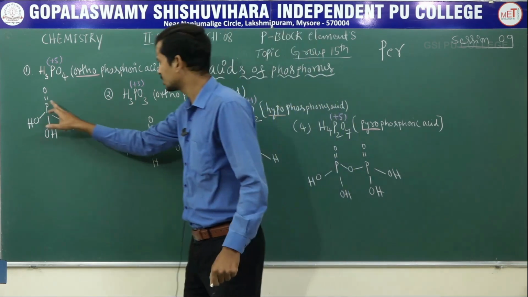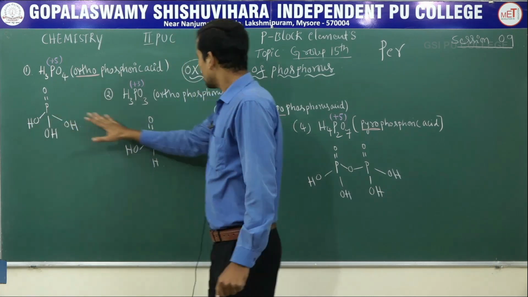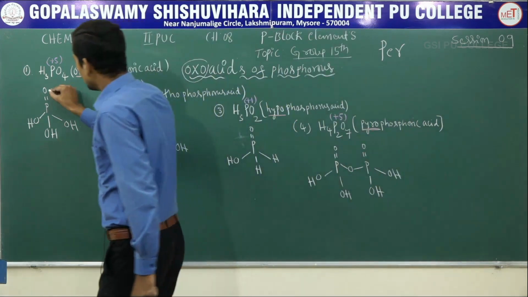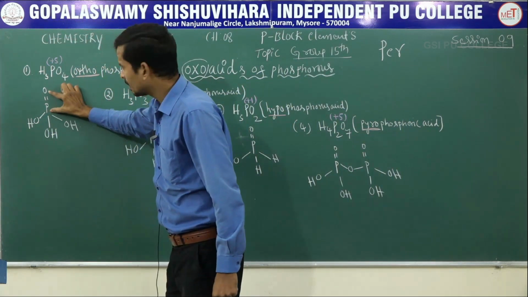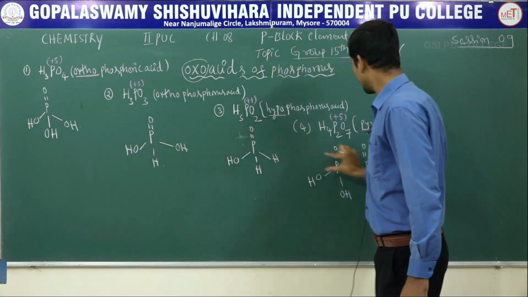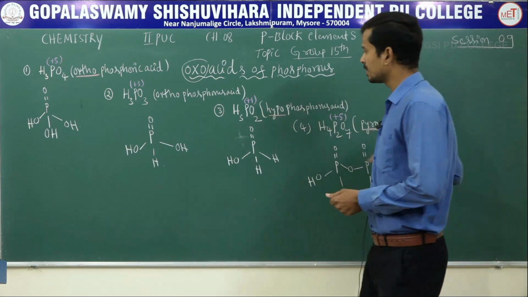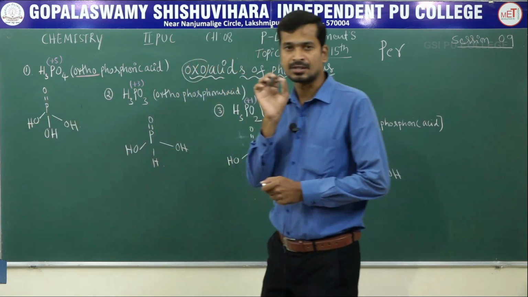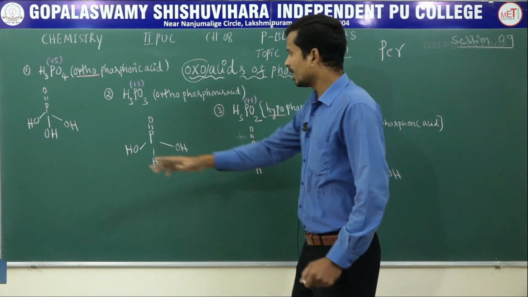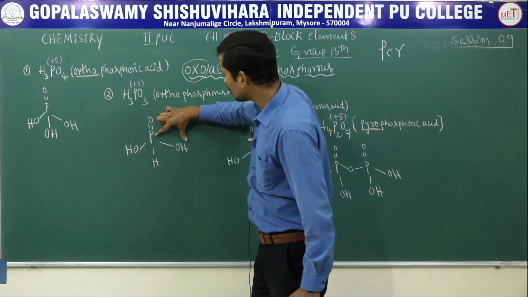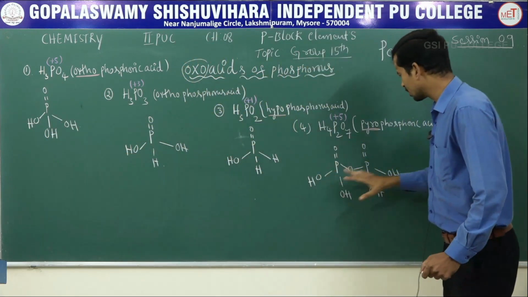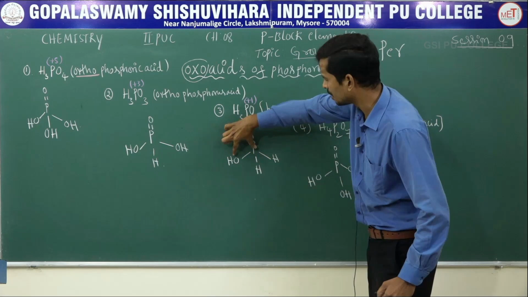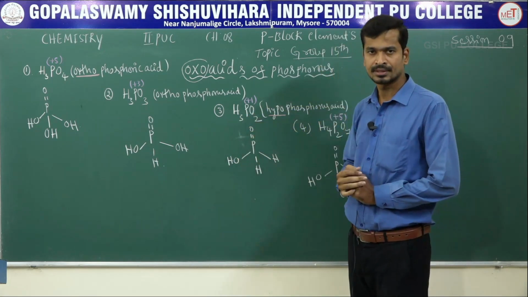Let us consider all the structures. In all phosphorus acid or phosphoric acid groups, there is always a P=O bond. P double bond O, P double bond O, P double bond O. In all the series of oxo acids of phosphorus, at least one P=O bond is present. Next, in each of them at least one P-OH bond is always present. In these four acids there is always one P=O bond and a minimum of one P-OH bond. Clear?